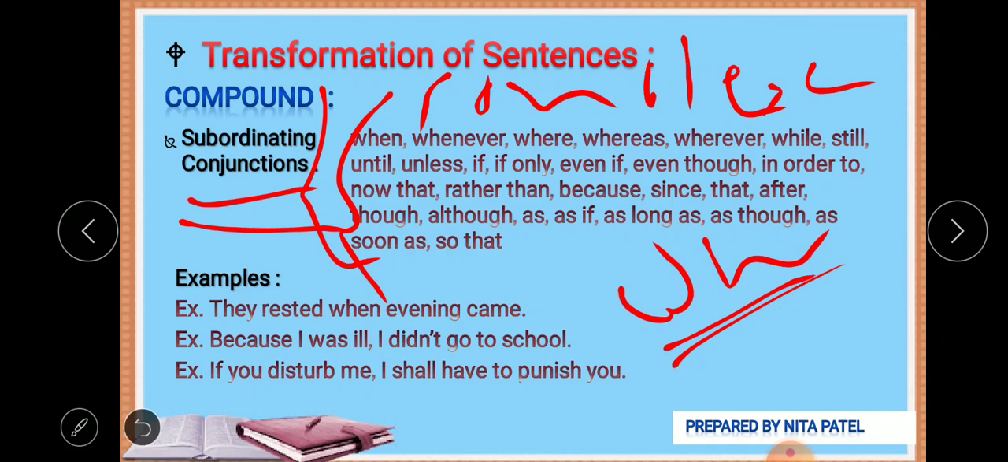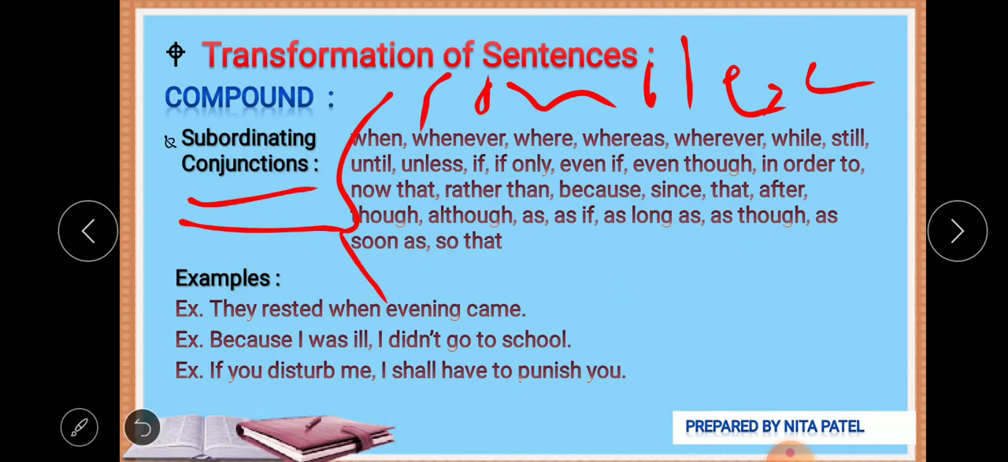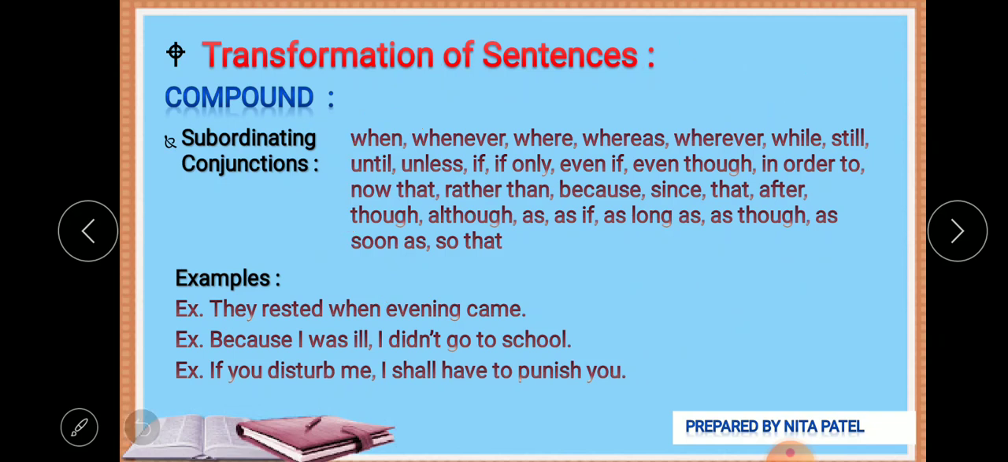Now let's see some examples of complex sentences where you will find these subordinating conjunctions. First example: they rested when evening came. Adverb clause of time, you can see. The time is given. They rested when evening came. Now look at this: when evening came, they rested.